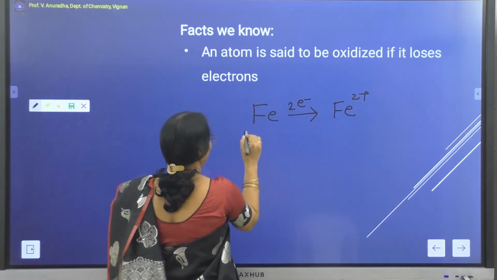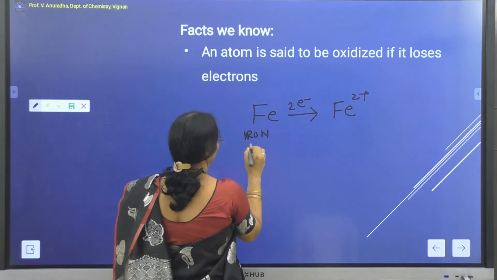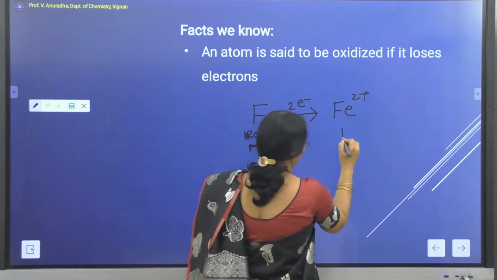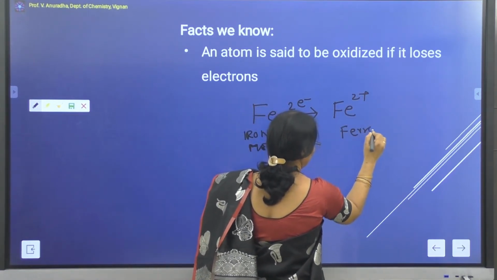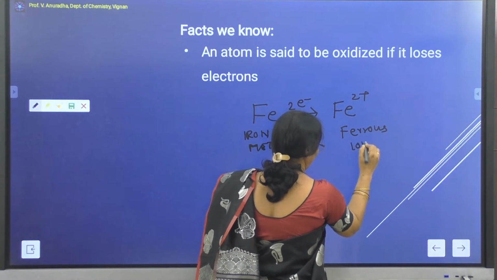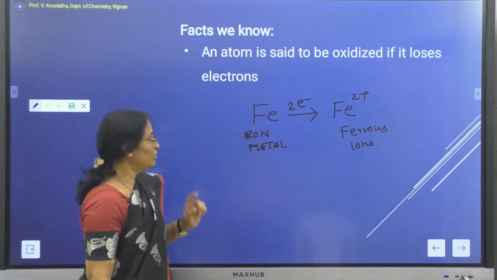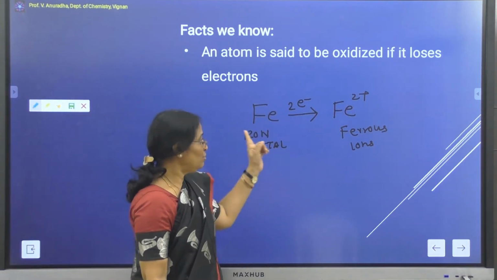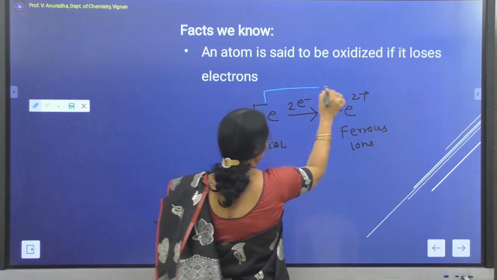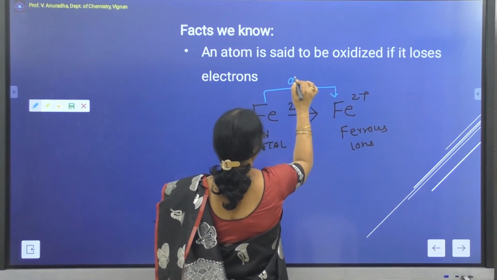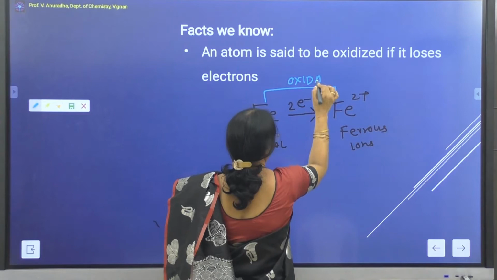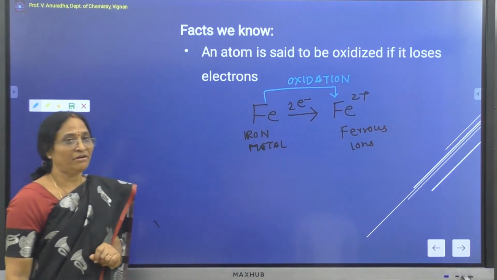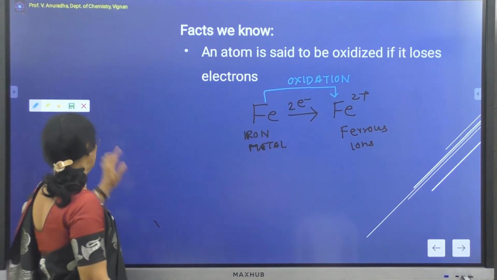So this is iron metal losing 2 electrons to form ferrous ions. If any atom loses its electrons, then this process is called oxidation. So oxidation means loss of electrons.